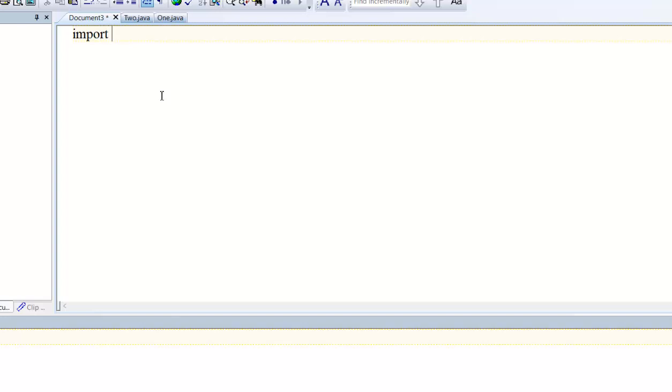Now I want to use these two classes in my own class. So I want to import class.com.java.1, this is class 1. Similarly, I want to import class.com.java.2. I want to also import java.util.Scanner.